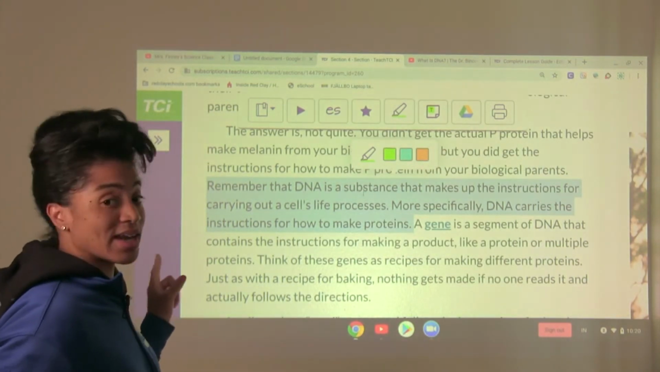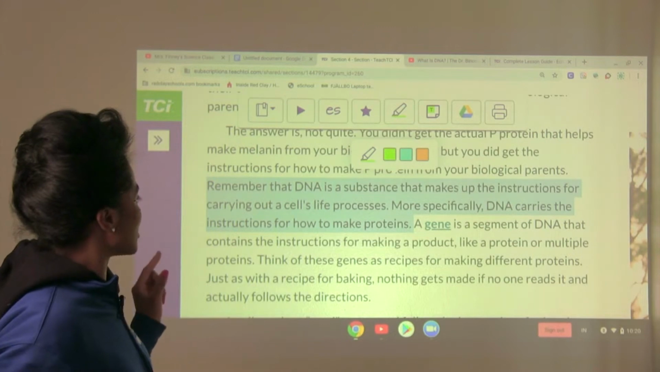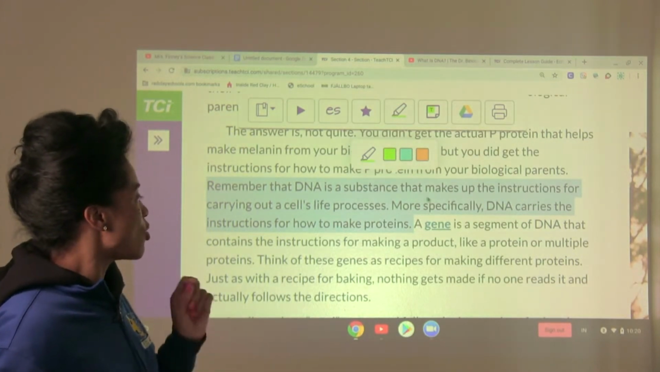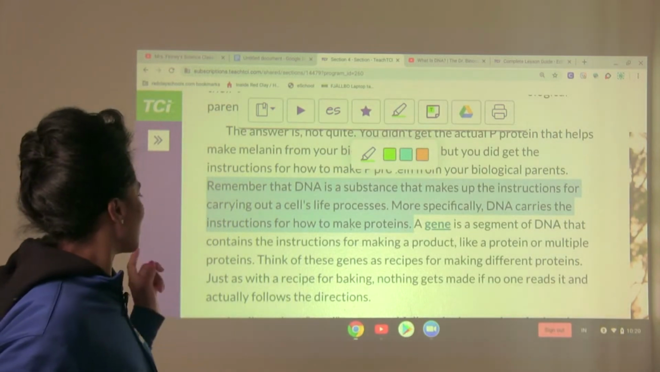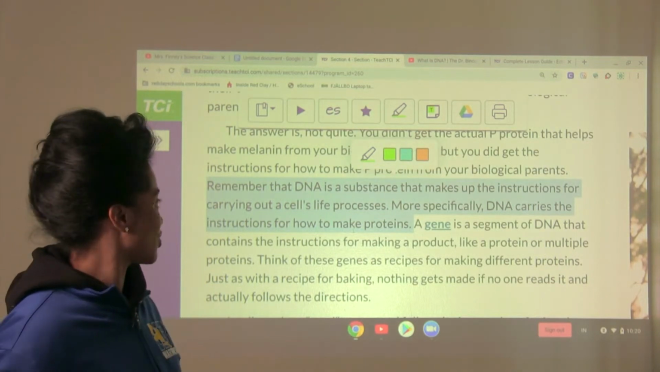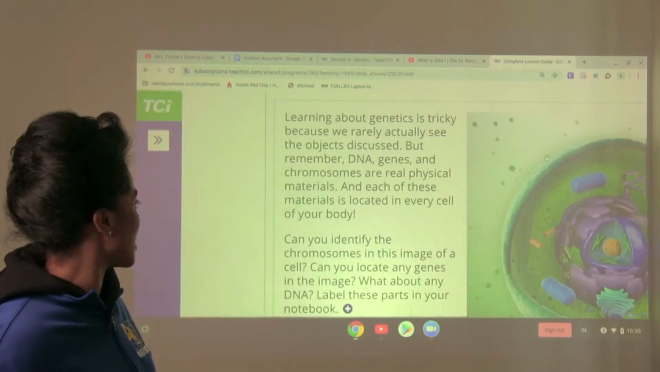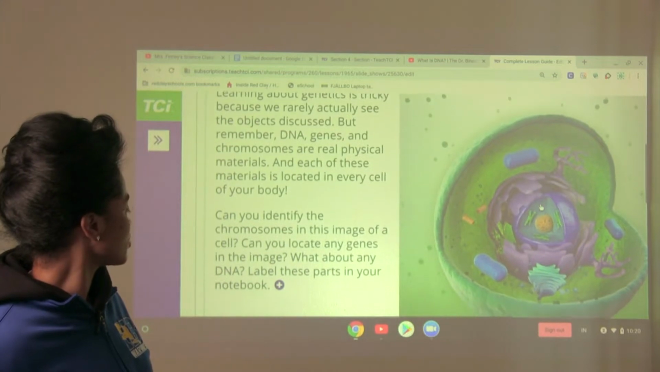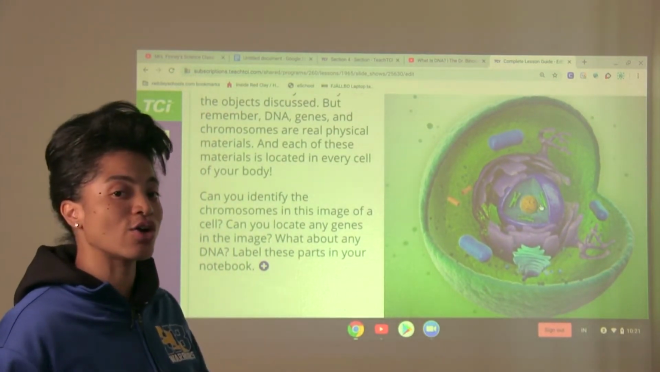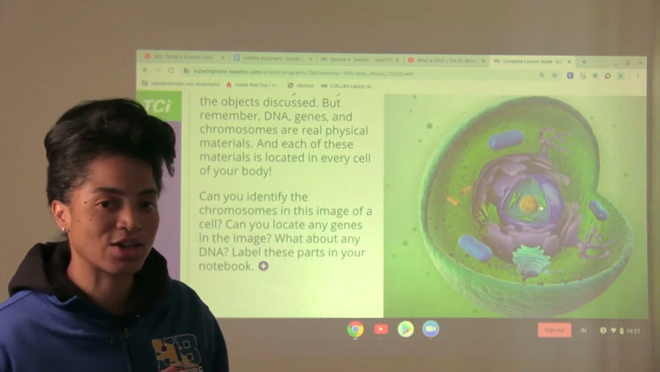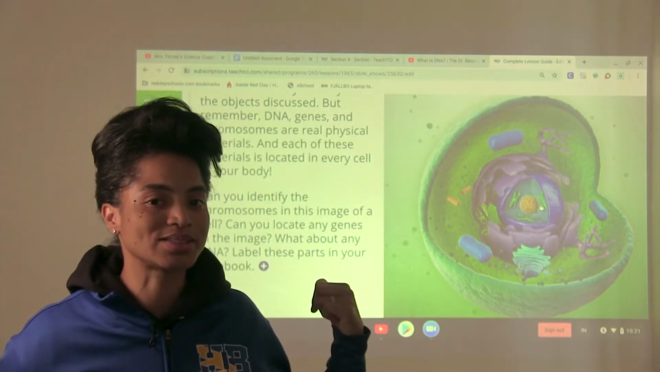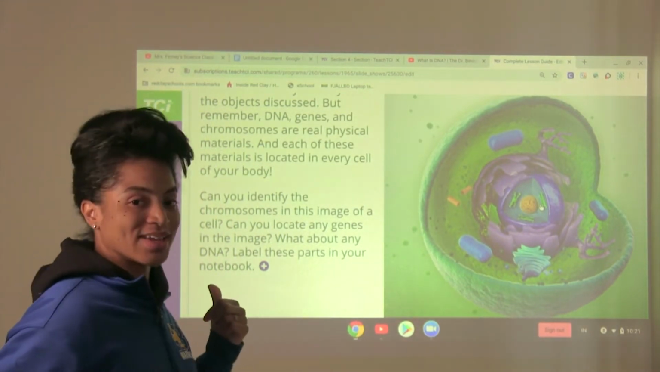It says, remember that DNA is a substance that makes up the instructions for carrying out a cell's life processes. More specifically, DNA carries the instructions for how to make proteins. Okay, so let's go back to an image we looked at the other day. And this right here is what kind of cell? Bacteria cell, animal cell, or plant cell? What do you think? Type that in the comment section below. Which kind of cell is this? Hope you said animal cell.